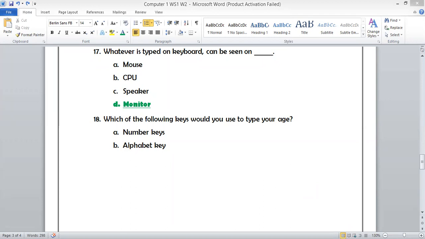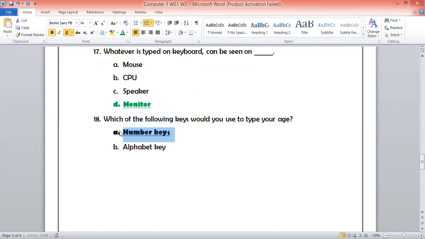Now, which of the following keys would you use to type your age? How can we type our age? With the help of numbers, we can type our age. So the right answer for question number 18 is number keys.